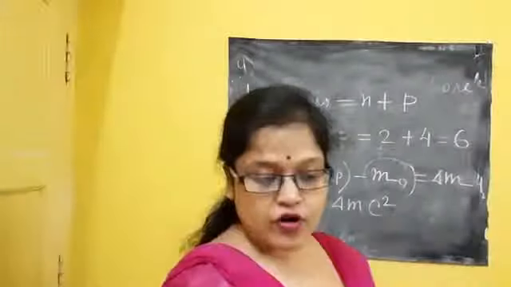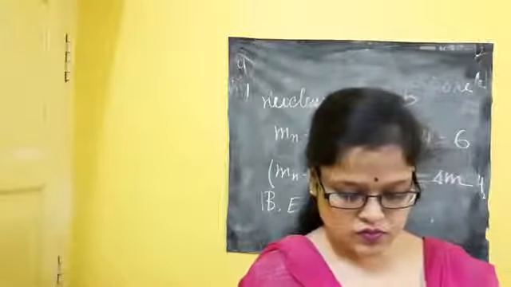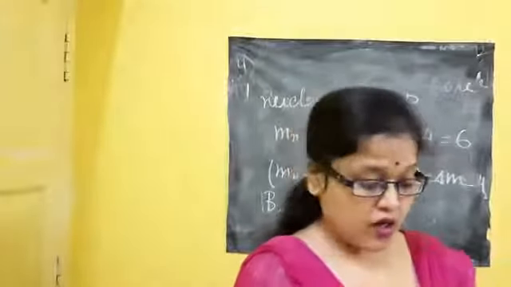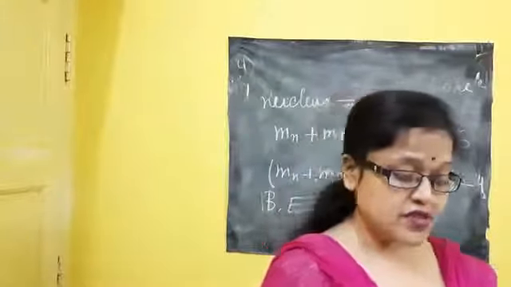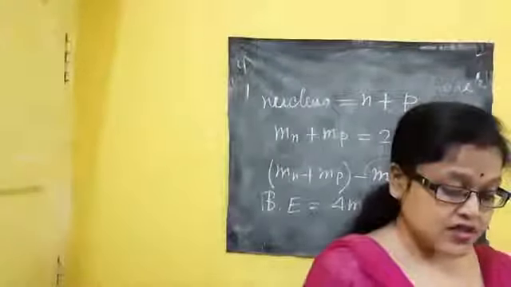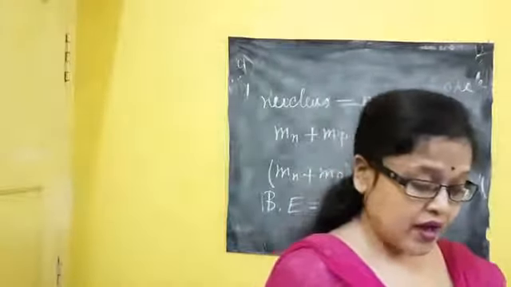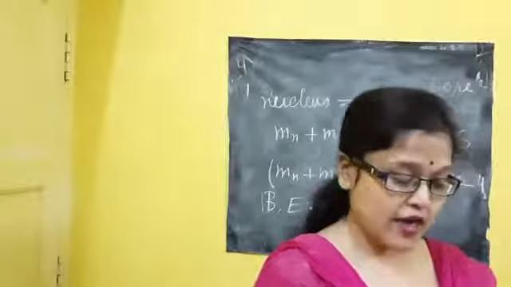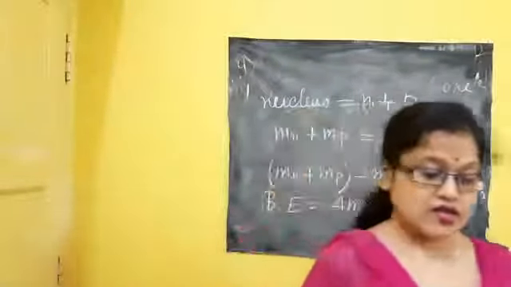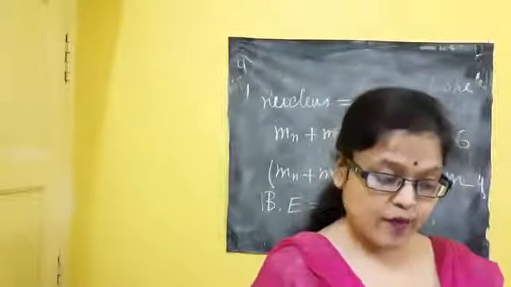Now coming to the next one, number 15. There is a sum. Radium 226 disintegrates to radium 222 with liberation of an alpha particle.